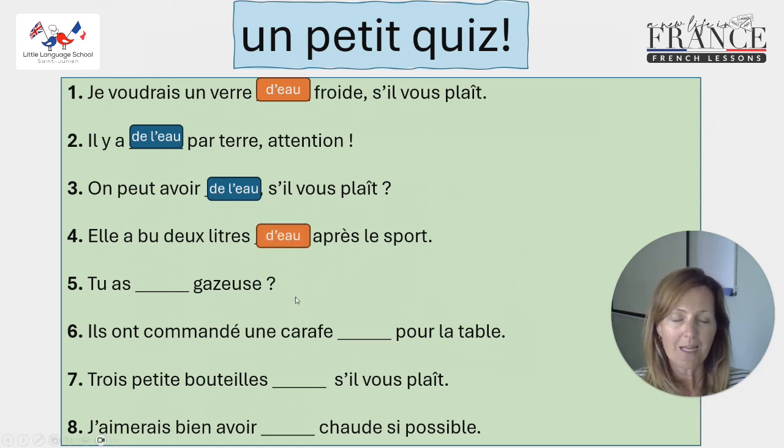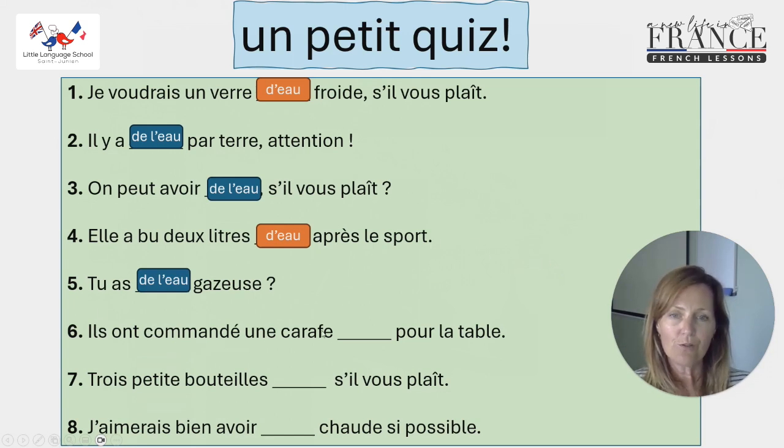Tu as de l'eau gazeuse, maybe at your neighbour's house and they're offering you a drink and you want to know if they've got some sparkling water. Tu as de l'eau gazeuse. Have we got a quantity? No, we don't. So if we don't have a quantity, we need de l'eau. Tu as de l'eau gazeuse?